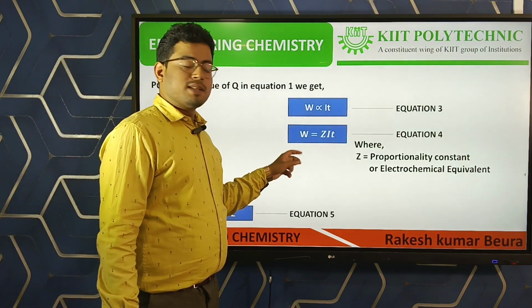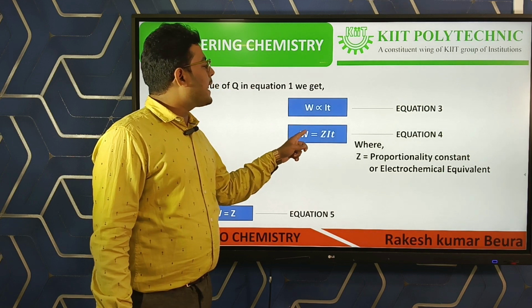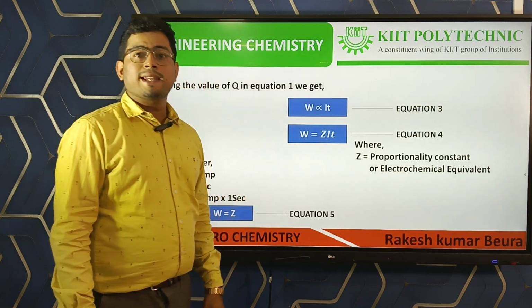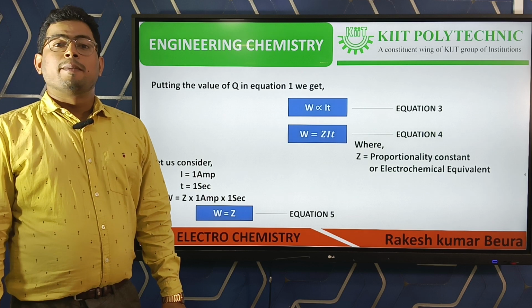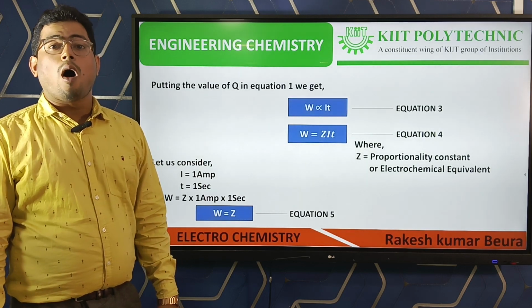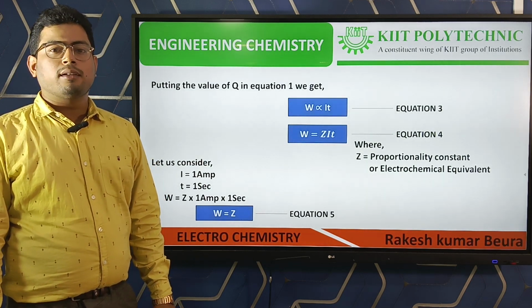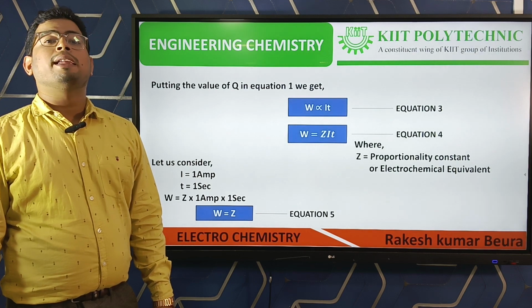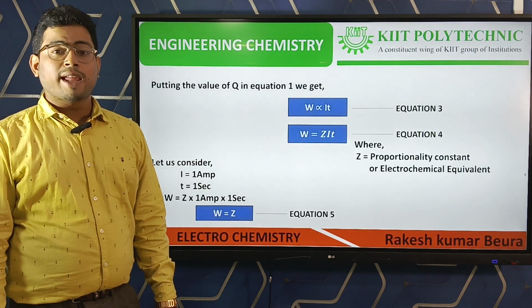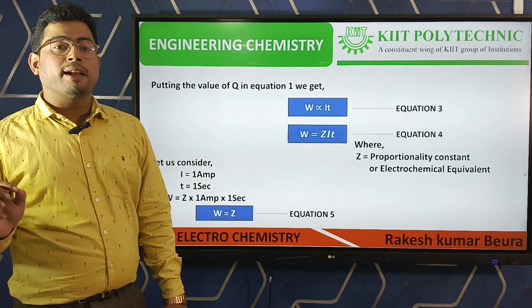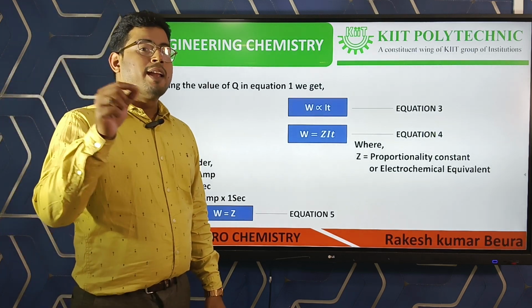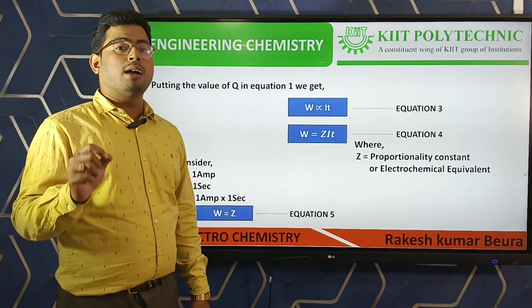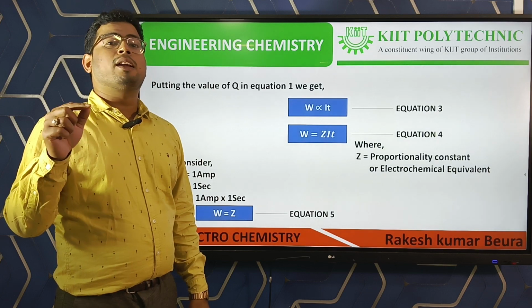The equation becomes W is equal to ZIT, where Z is also called the proportionality constant, or for electrochemistry we can call this constant the electrochemical equivalent.